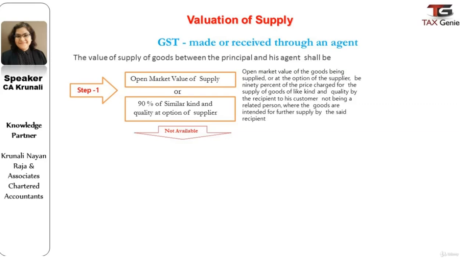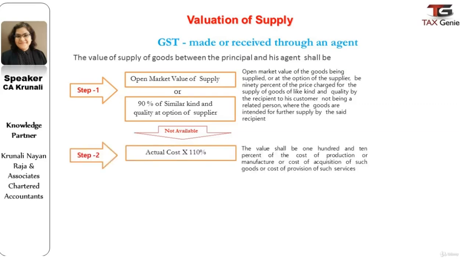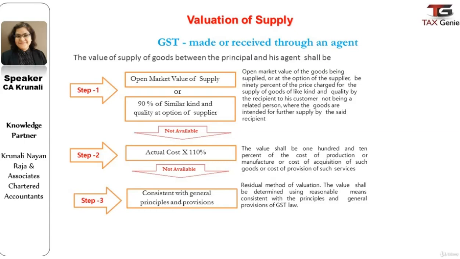If this information is not available, then the value of goods would be 110% of the cost of production or manufacture or cost of acquisition of such goods or the cost of provision of such service. If this is also not possible, then the valuation would be done by the residual method of valuation. That is, the value shall be determined using reasonable means consistent with the principles and general provisions of the GST law.